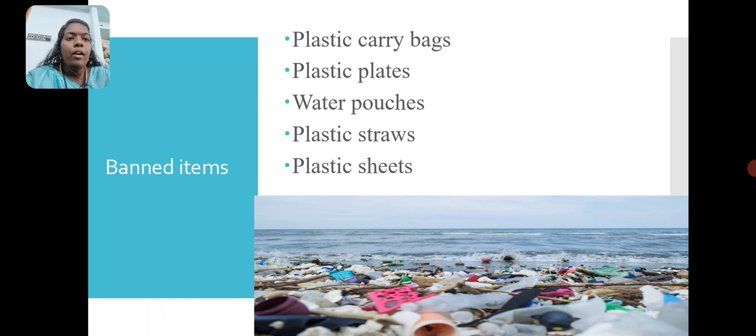First of all, the banned items. What are the banned items in our rules? First of all, the plastic carry bags, plastic plates, water pouches, plastic straws, plastic sheets. These are some of the banned items as mentioned in the new Tamil Nadu rule. So let's glance over the things banned by the Tamil Nadu government. First of all,